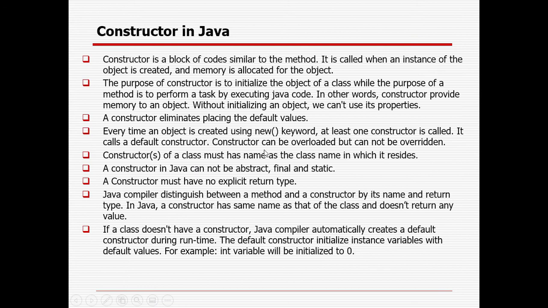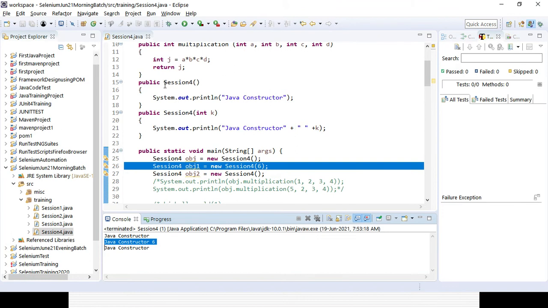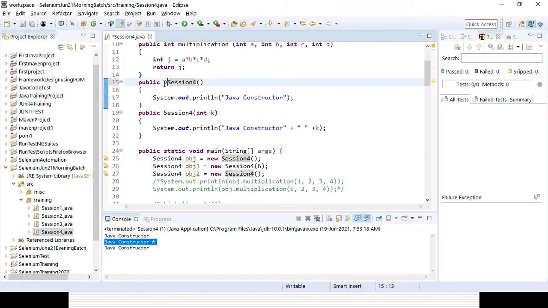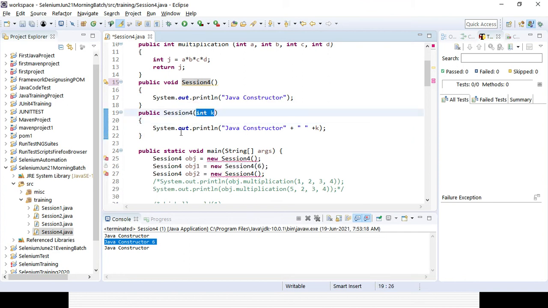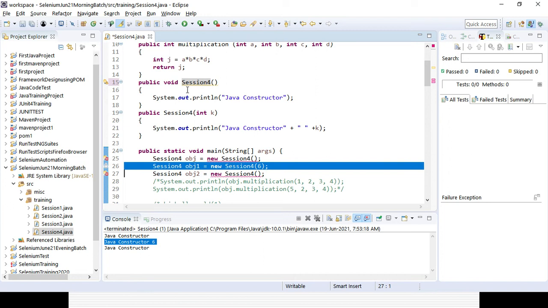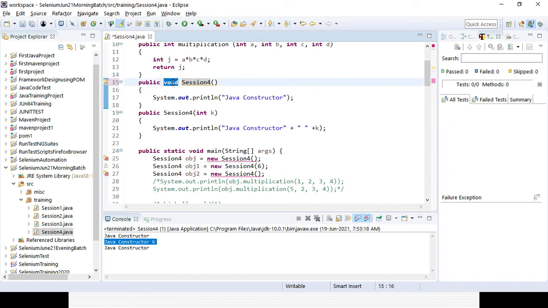Okay, so a constructor has no return type. If you give it any return type, suppose I use void, it will not be considered a constructor. You can see the error message came immediately for those two, because for the third one I did not mention a return type. So a constructor cannot have any return type. You can see the error message is gone now, right?